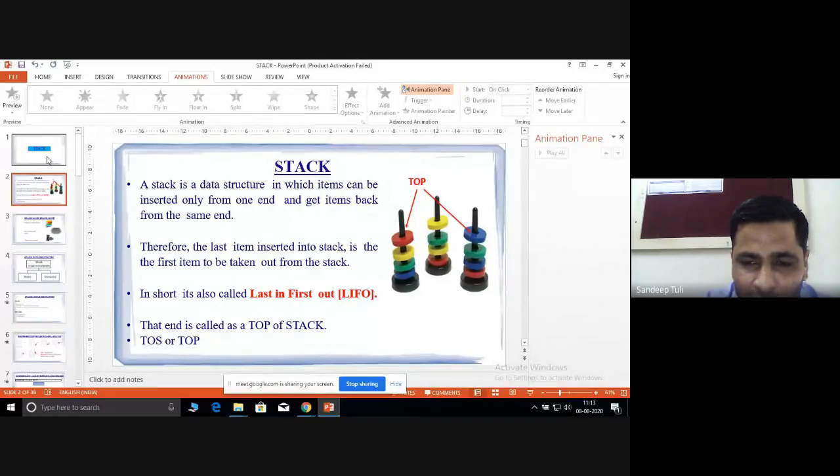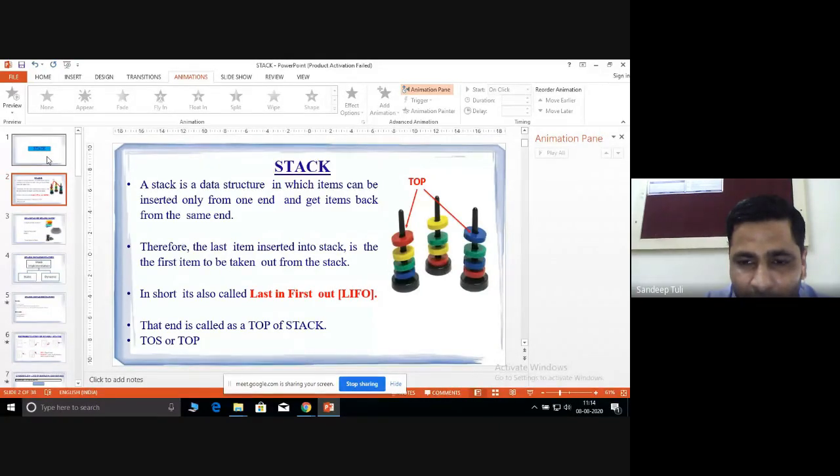Now the first element that we can remove from the stack is the last one. In this case the red element is at the top. The blue one was the first element inserted, then green, then yellow, then red. If you want to remove the elements, it will be in reverse order. I cannot remove the blue element first, and I cannot remove the yellow element randomly.